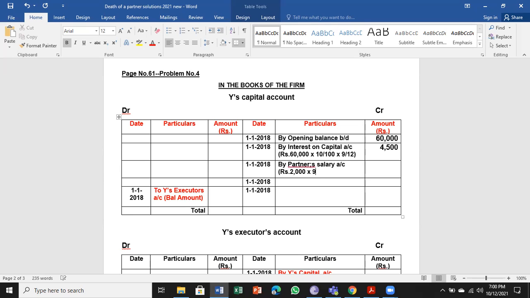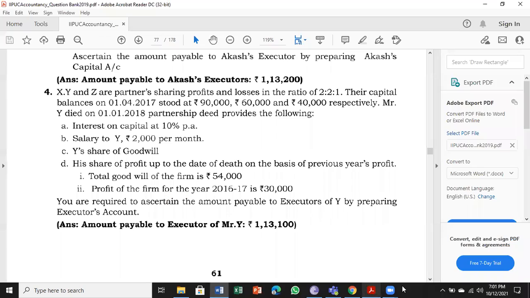He was alive for 9 months. If 1 month is 2,000 rupees, we have to find for 9 months how much is the salary to that person. So by partner's salary account, 18,000.